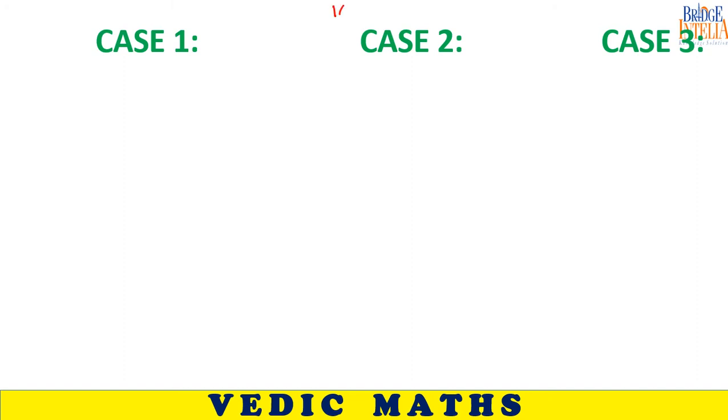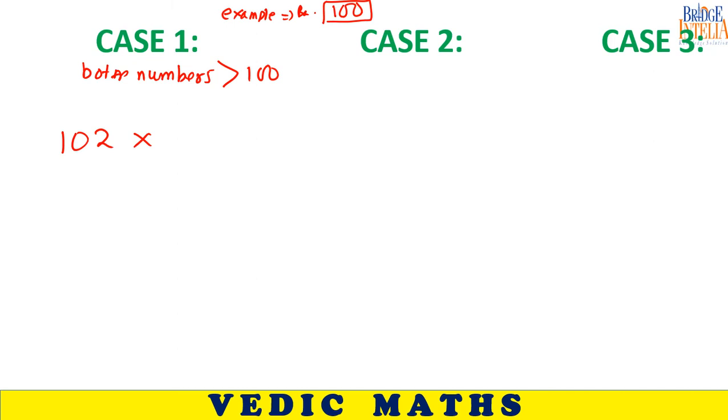I am explaining which three cases are possible by taking the example of base 100. Case 1, both numbers are greater than 100, so 102 into 105.